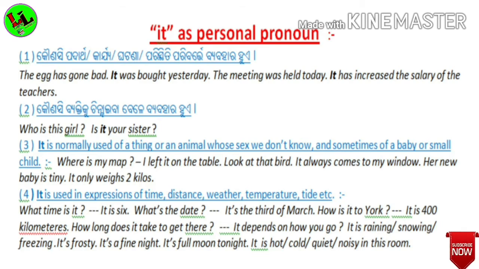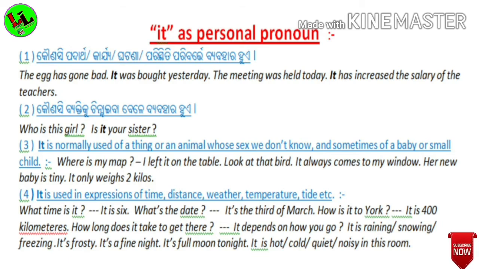For example, who is this girl? Is it your sister? Then the third point tells us that it is normally used of a thing or an animal whose sex we don't know, and sometimes of a baby or small child. For example, where is my map? I left it on the table. Here, it is used instead of map.